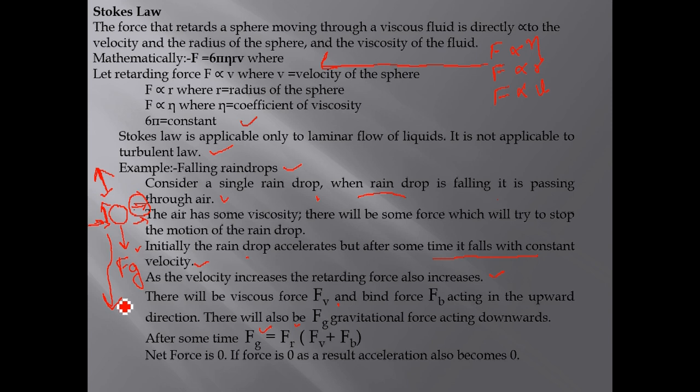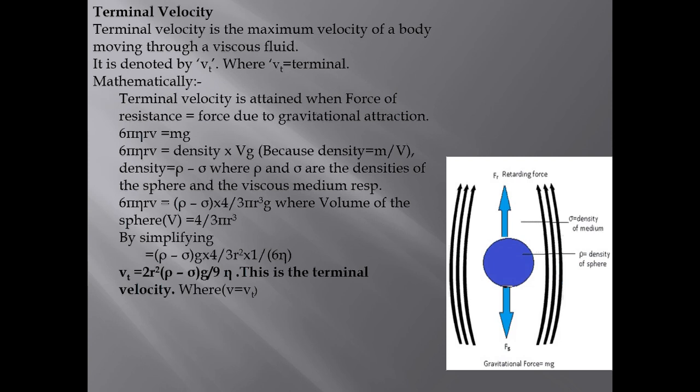This is Stokes' law. Terminal velocity is the maximum velocity of a body moving through a viscous liquid. It is denoted by Vt, where Vt is the terminal velocity. Mathematically, at terminal velocity, the resistance force, that is the viscous force F equal to 6 pi eta RV, equals the gravitational force, which is mg.